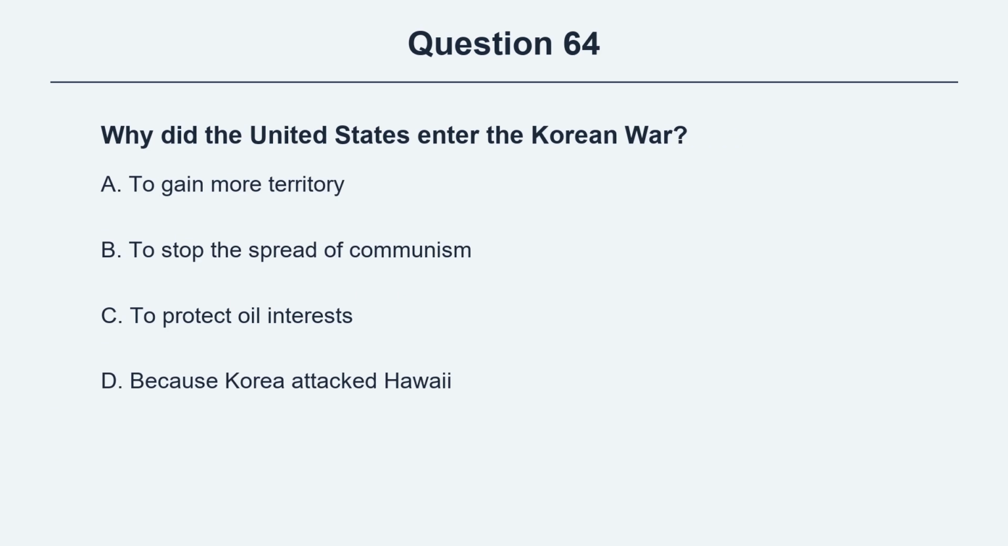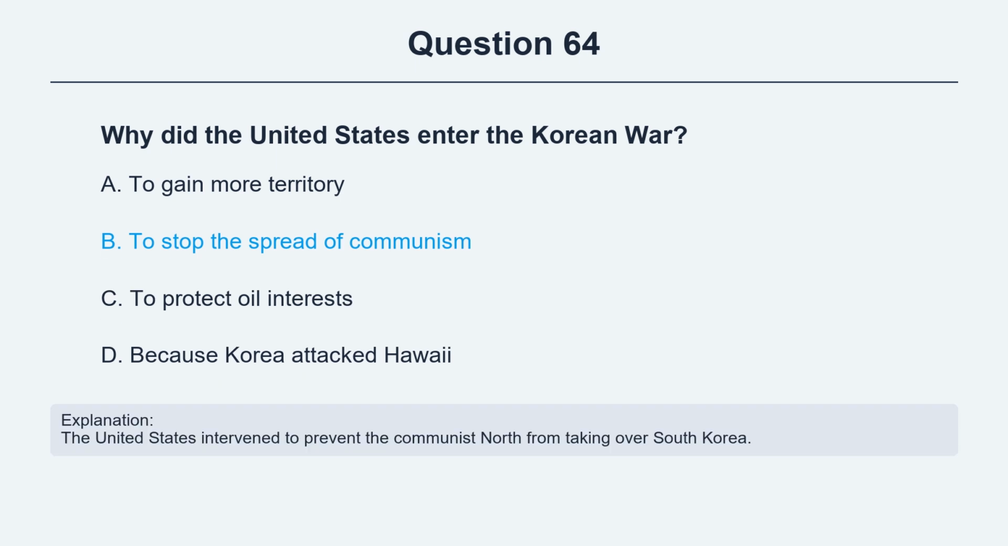Question 64. Why did the United States enter the Korean War? Option A, to gain more territory. Option B, to stop the spread of communism. Option C, to protect oil interests. Option D, because Korea attacked Hawaii. The correct answer is option B, to stop the spread of communism. Explanation. The United States intervened to prevent the Communist North from taking over South Korea.